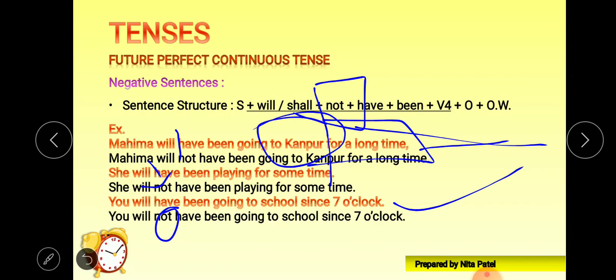So in the future you will have been going to school since 7 o'clock. So you'll have to remain in school until the school timing ends.